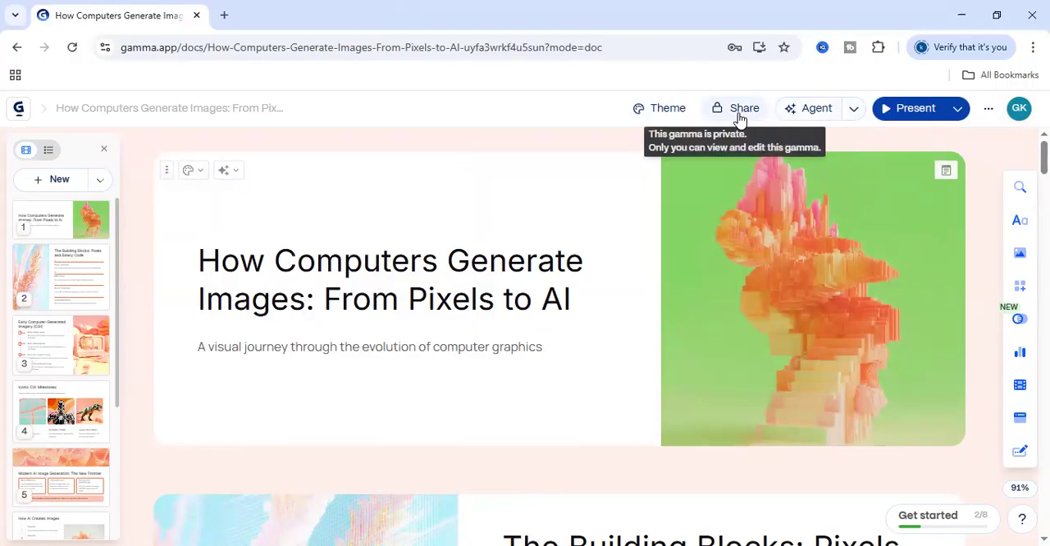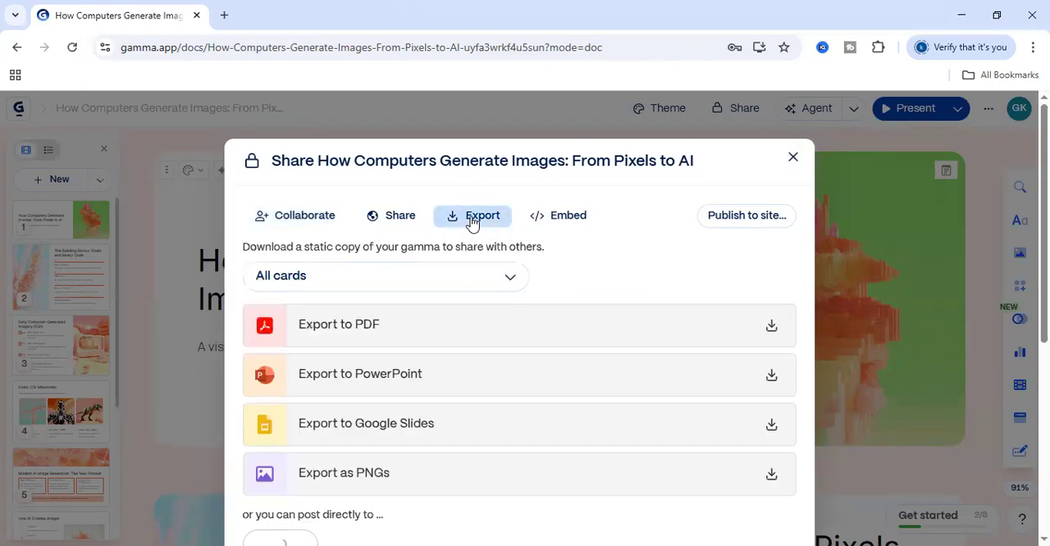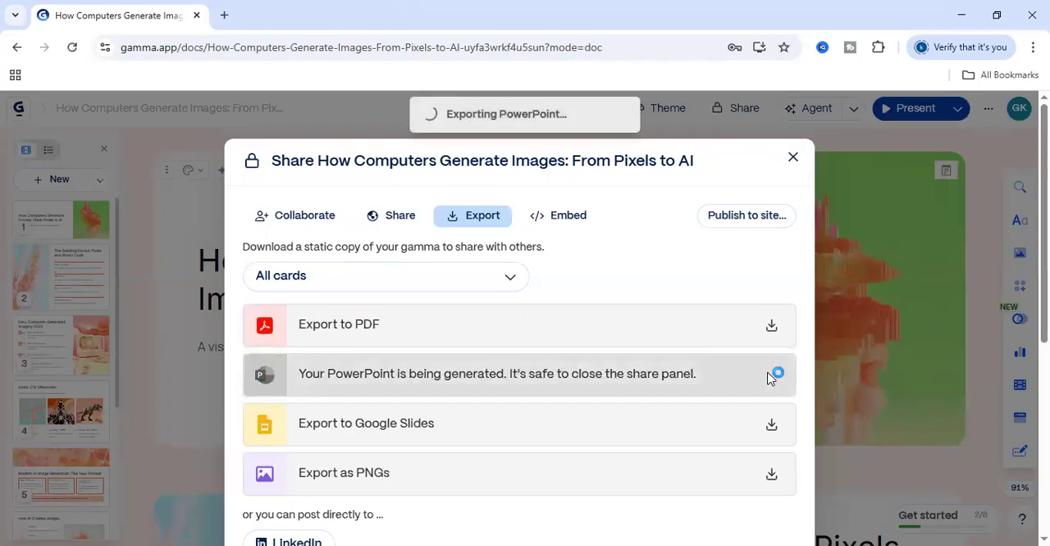This gamma is private. Only you can view and edit this gamma. So here we have to press an export button. So we can download in the below formats, like in a PDF, and export to the PowerPoint also, and we can download in the format of Google Slides and export as a PNG also. Okay, for our convenience, I am downloading a PowerPoint presentation only.